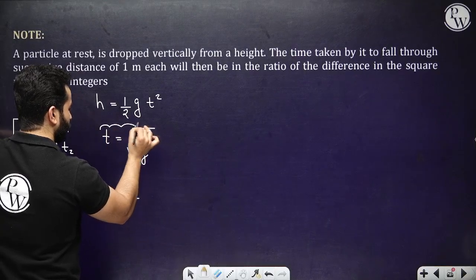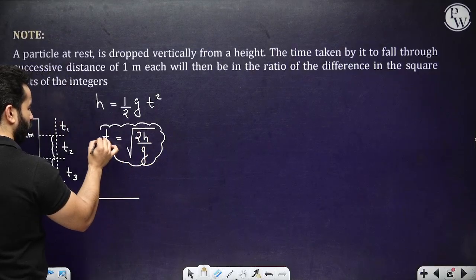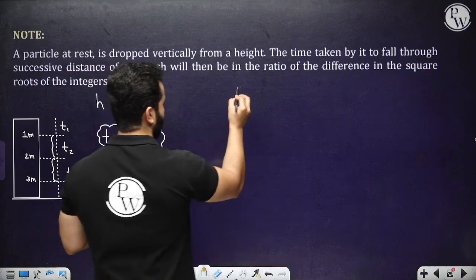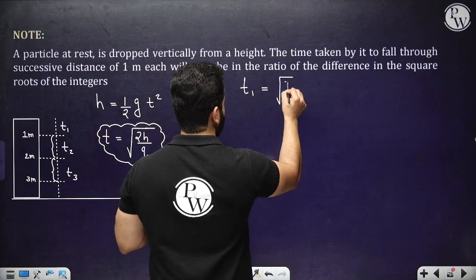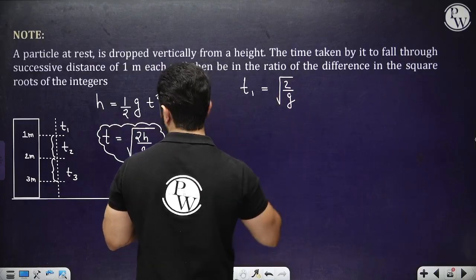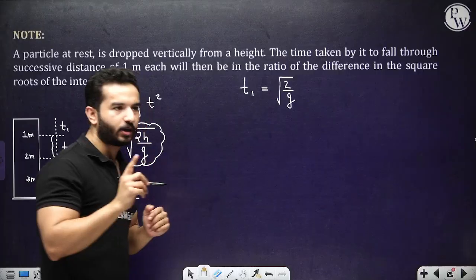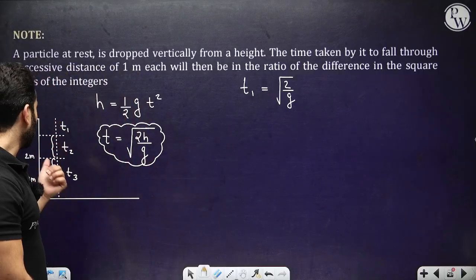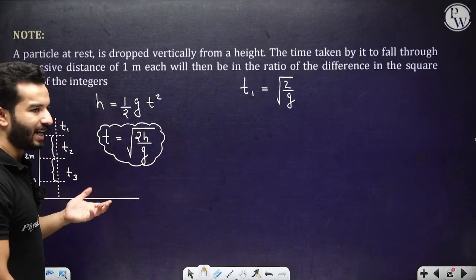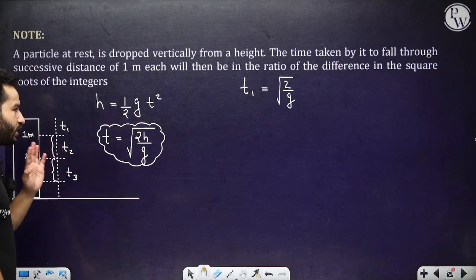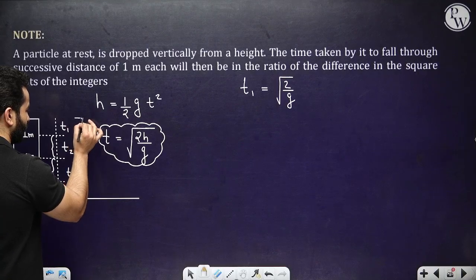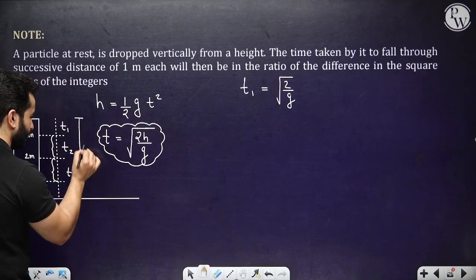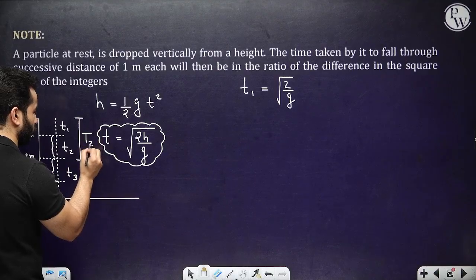We are going to use this formula again and again. So for 1 meter, that is for T1, we are going to write it is actually root 2 by g. For T2, now this is important. For T2, you can either use the nth formula and find out what this velocity is, or what you can do is, let's suppose the time taken by the particle to reach from here till here is capital T2.